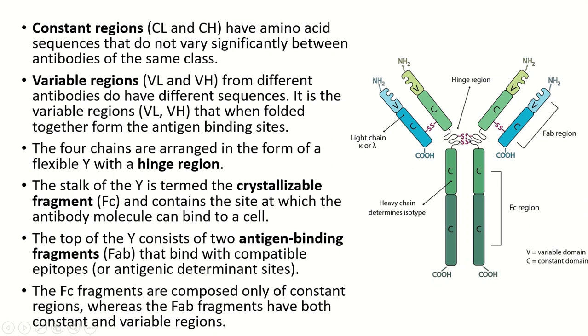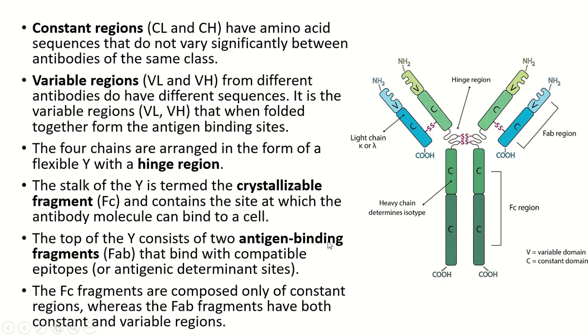Flexibility. And here is the flexible region, and that is the hinge region. And the stalk of the Y is termed the crystallizable fragment, that is FC. So this is the FC region, the stalk, and it contains the site at which the antibody molecule can bind to a cell. So this FC region, this particular site, binds to a cell, for example a B cell.